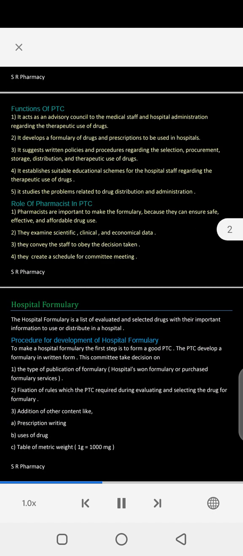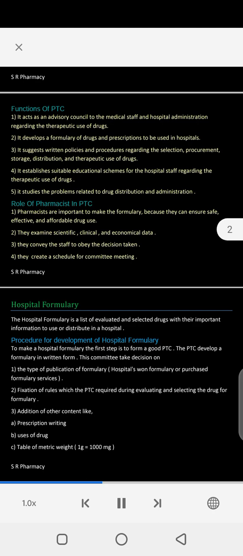Functions of PTC. 1. It acts as an advisory council to the medical staff and hospital administration regarding the therapeutic use of drugs. 2. It develops a formulary of drugs and prescriptions to be used in hospitals. 3. It suggests written policies and procedures regarding the selection, procurement, storage, distribution, and therapeutic use of drugs. 4. It establishes suitable educational schemes for the hospital staff regarding the therapeutic use of drugs. 5. It studies the problems related to drug distribution and administration.